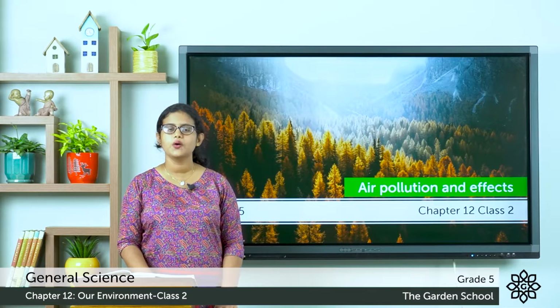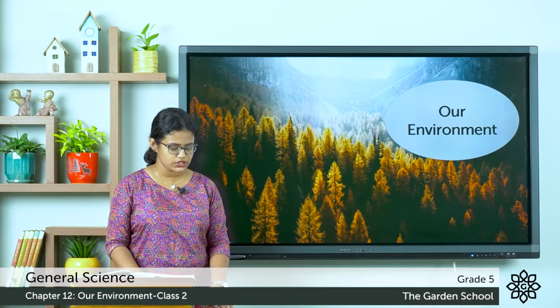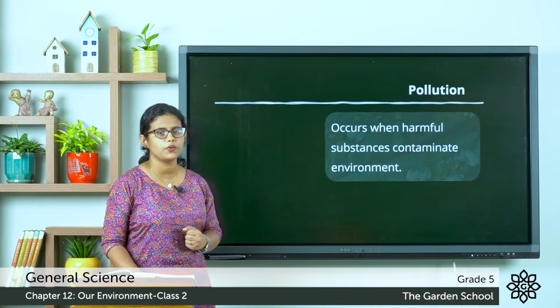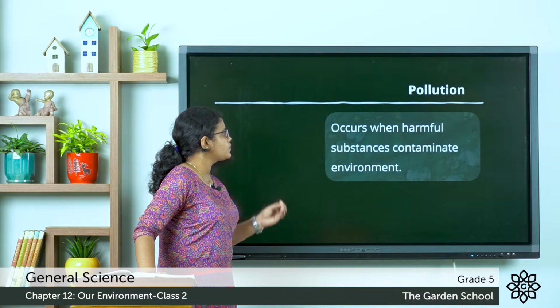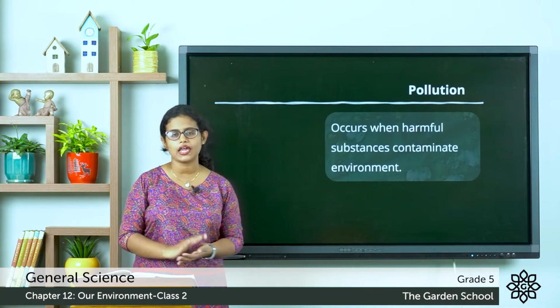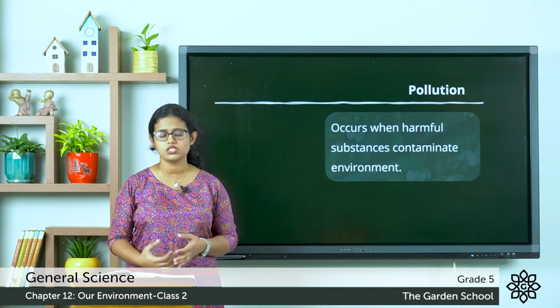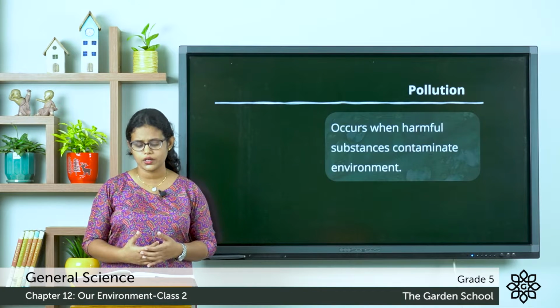Today we are moving on to the next topic, and today let's discuss pollution. So what is pollution? Pollution occurs when harmful substances contaminate the environment. So how does pollution occur? Pollution occurs when harmful substances contaminate the environment.